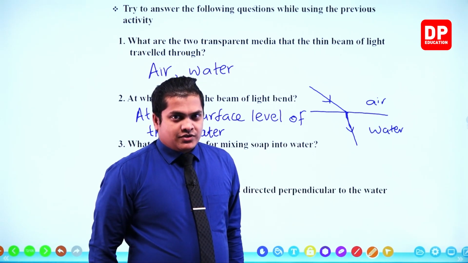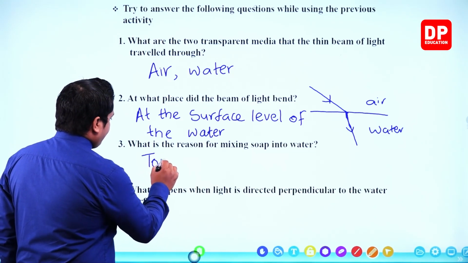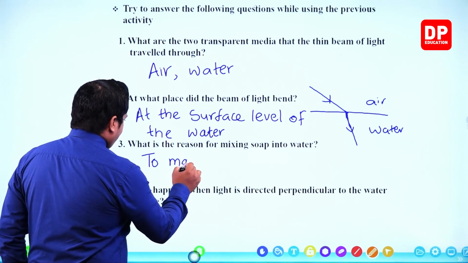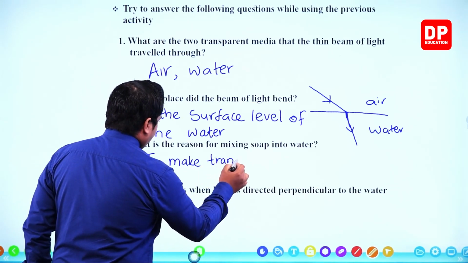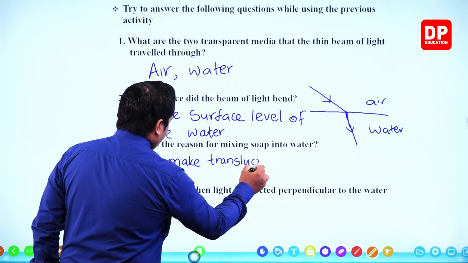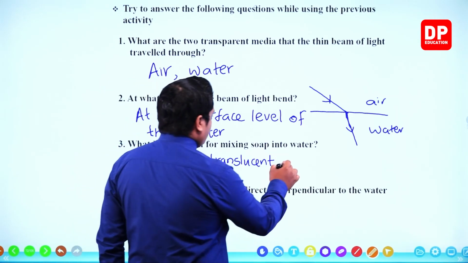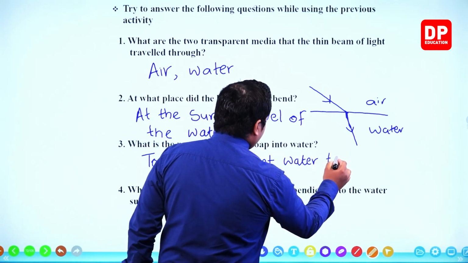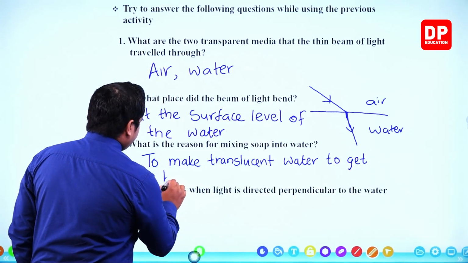So to make translucent water to get better observations.